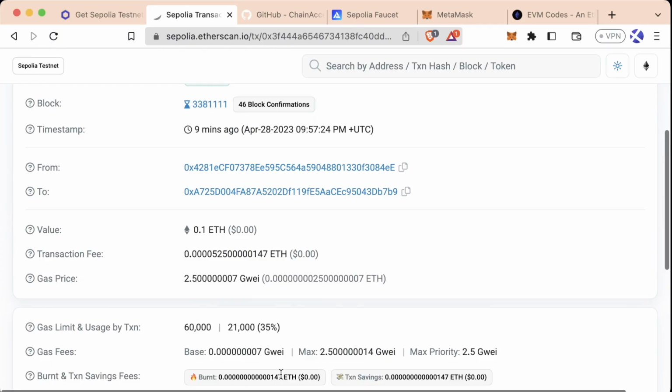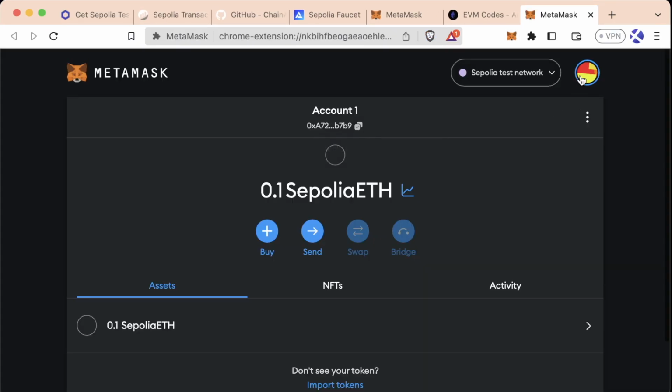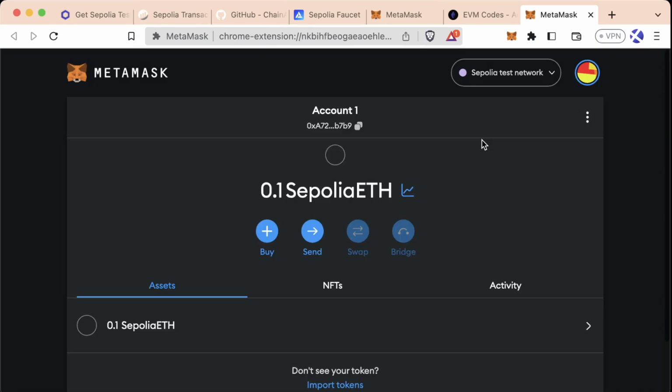Sometimes I'll refer to this just as transaction gas. Let's look at an example of this ourselves. If we pull up our MetaMask, we go ahead and hit expand view. As we know, we have two different accounts in here. We have account 1 and account 2. Account 1 has 0.1 Sepolia ETH. Account 2 has 0 Sepolia ETH.